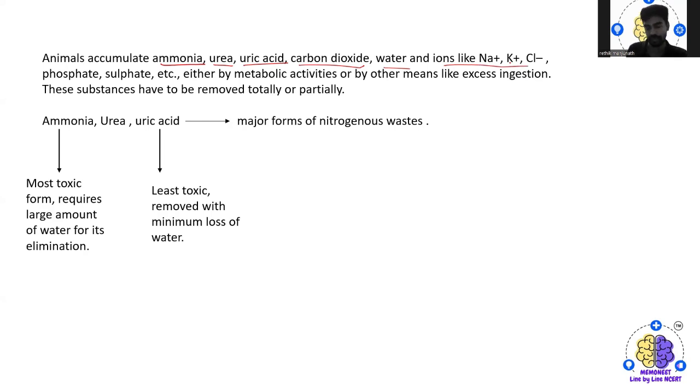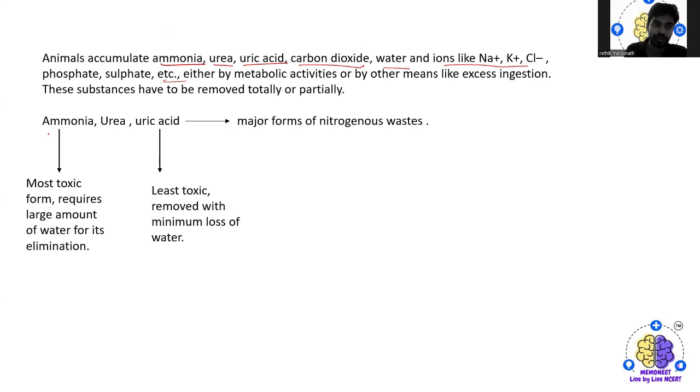Even some could be potassium, sulfate, and many others. That would be either through metabolic activities or by other means like excess ingestion, and the substances have to be removed totally or partially from the body.